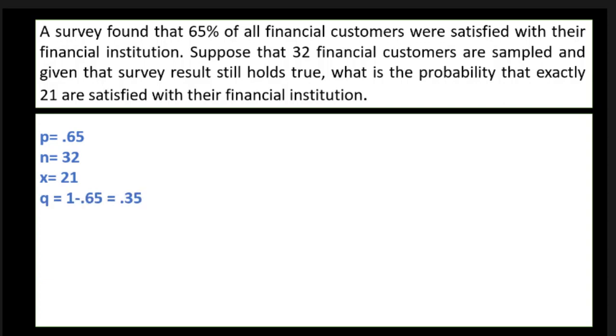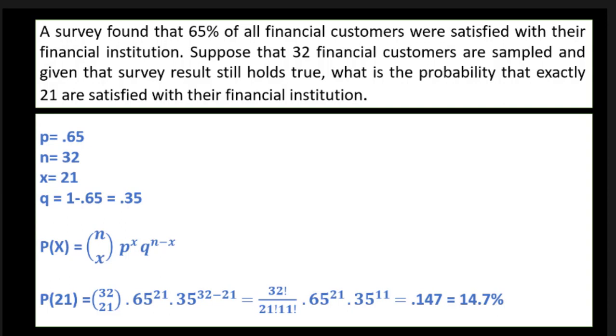We can also write Q as 1 minus 0.65, which comes out to be 0.35. So the probability from the binomial distribution can be written as this probability formula. Now we just put the values into the probability equation and solve it, and it comes out to be 14.7%. So there is a 14.7% probability that exactly 21 are satisfied with their financial institution.